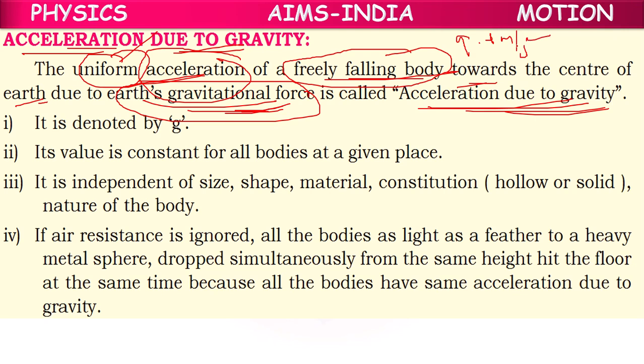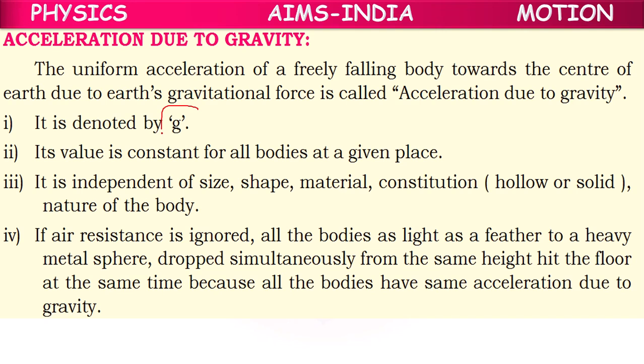It may be a larger object, it may be a smaller object, it does not change. So that's why we say it is uniform acceleration. That uniform acceleration which acts towards the center of Earth, which has direction towards the center of Earth, or which is a vector, is called acceleration due to gravity.